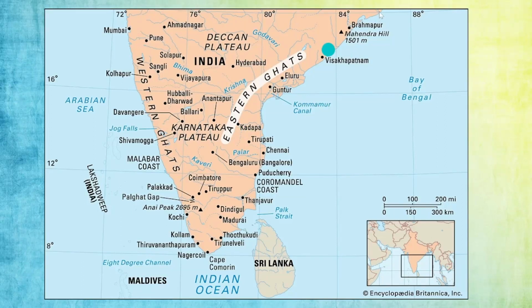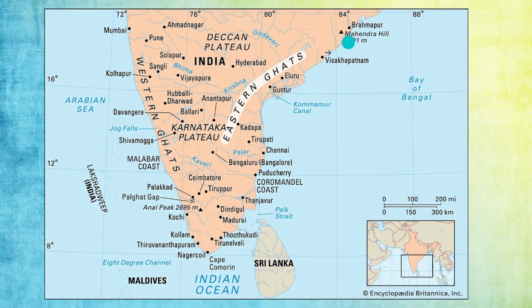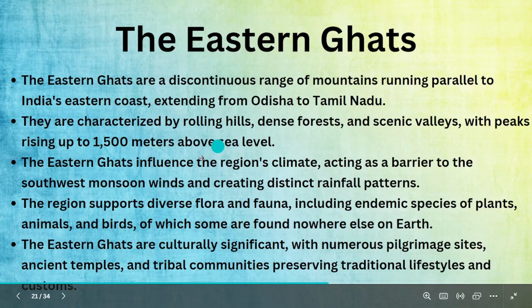Not only in the Himalaya, this drama happens here also. Since there are a lot of hills here and here, the winds which come from the oceans will be reduced so that the temperature will be normal here. So it will not take away all the monsoons or all the clouds, right? That's a very important point you should write. In some complex way, it will create distinct rainfall patterns. I think we will discuss it in the further slides also.